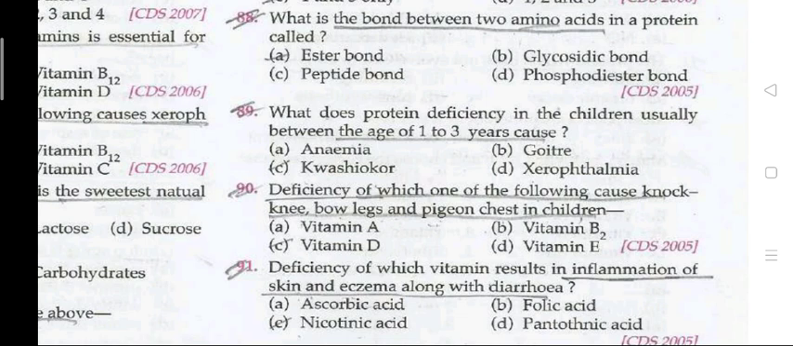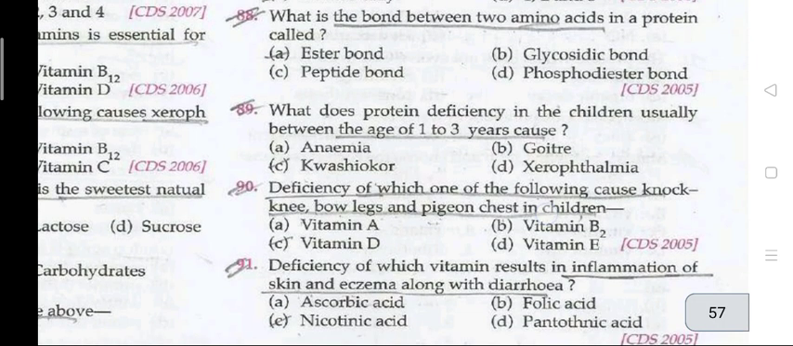Next question: what is the bond between two amino acids in proteins called? Peptide bond. What does protein deficiency in children, usually between the ages of 1 to 3 years, cause? Kwashiorkor. Deficiency of which one of the following causes knock knees, bow legs and pigeon chest in children? Vitamin D.